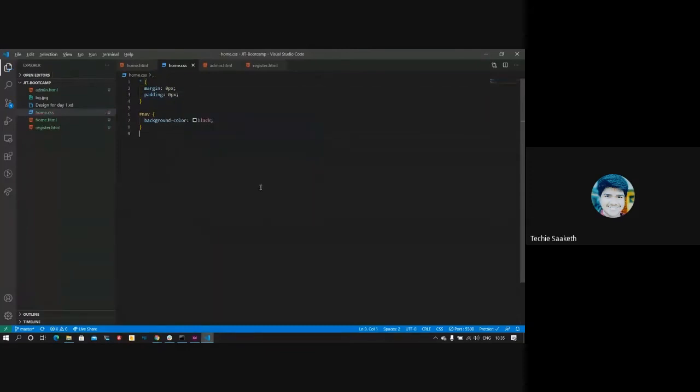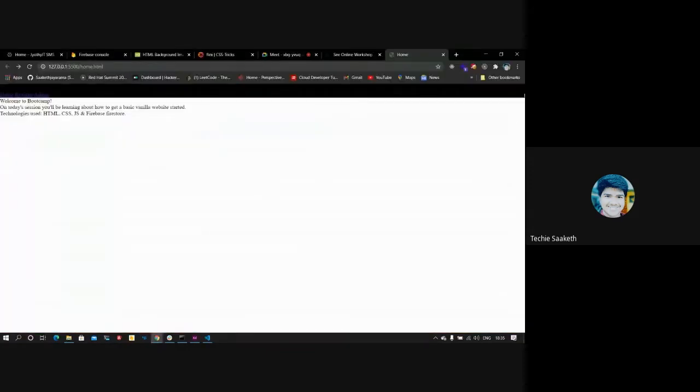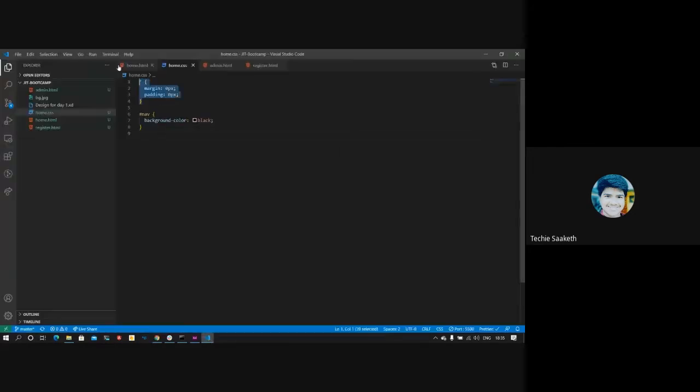There would be some default margins and paddings on all the elements, so we are trying to reset everything. I did a reset here, and now the navigation bar is black, and the contents of it must be white. So I'll make it white.